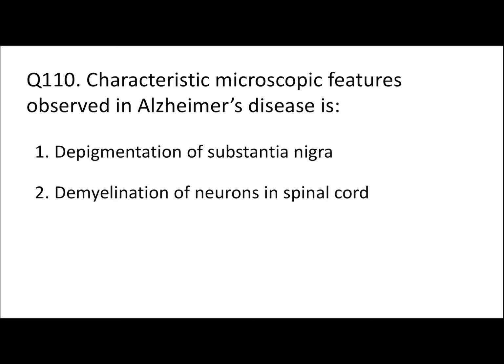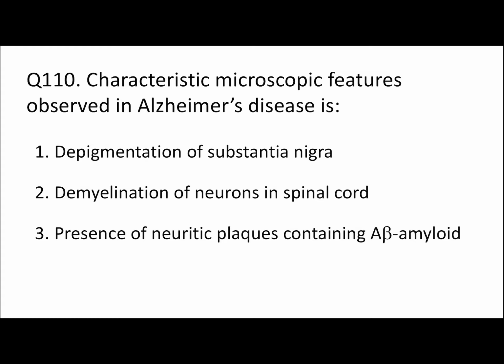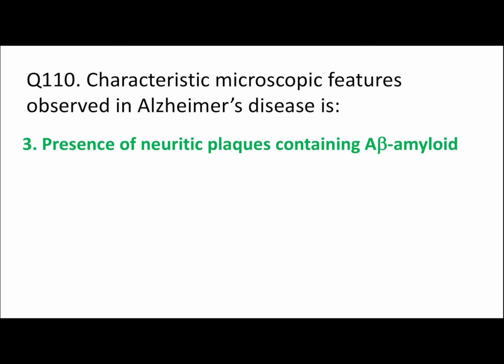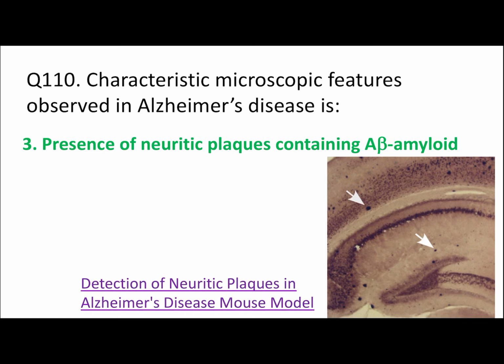110. Characteristic microscopic features observed in Alzheimer's disease is: depigmentation of substantia nigra, demyelination of neurons in spinal cord, presence of neuritic plaques containing beta amyloid, or epidural hemorrhagic patches. Here the right answer is 3, presence of neuritic plaques containing beta amyloid. You can look at the picture in here. Here the plaques are shown.